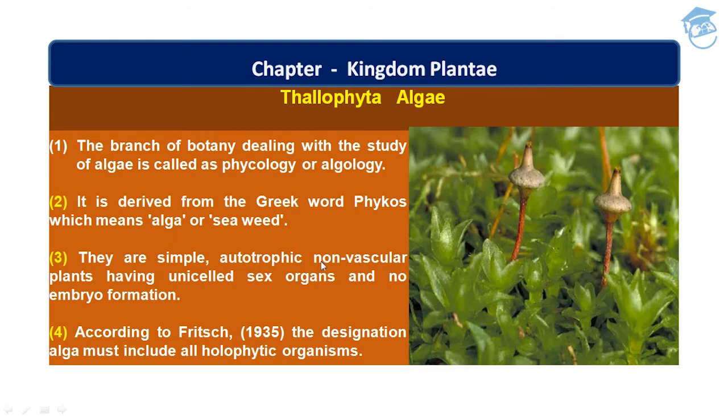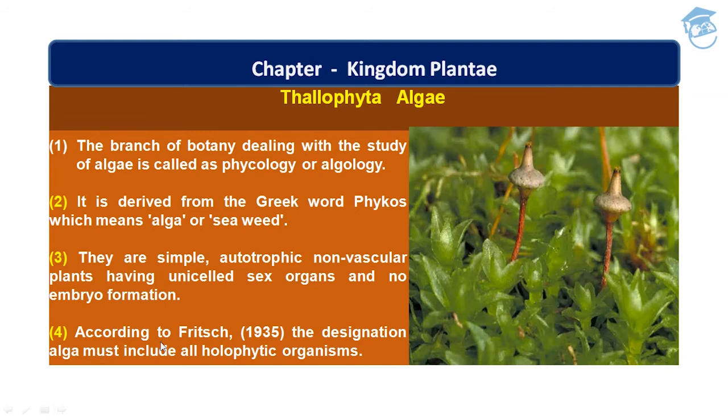They are autotrophic. Autotrophic means they make their own food by the process known as photosynthesis using solar energy. And they are non-vascular plants. That means they don't have xylem and phloem for conduction of minerals and water. And they have unicellular sex organs, and no embryo formation takes place in this subgroup of Kingdom Plantae, that is Thallophyta algae.